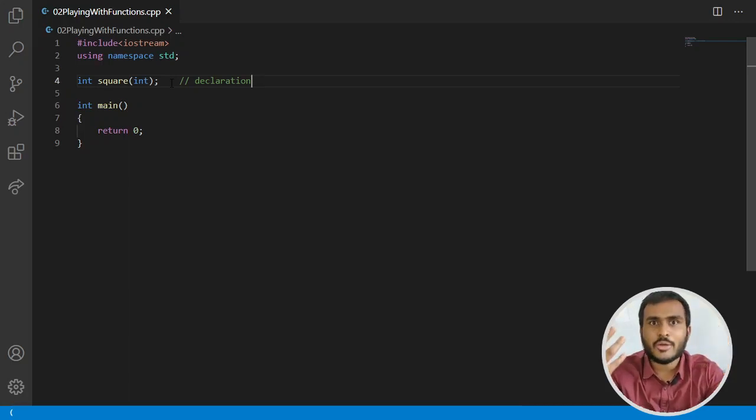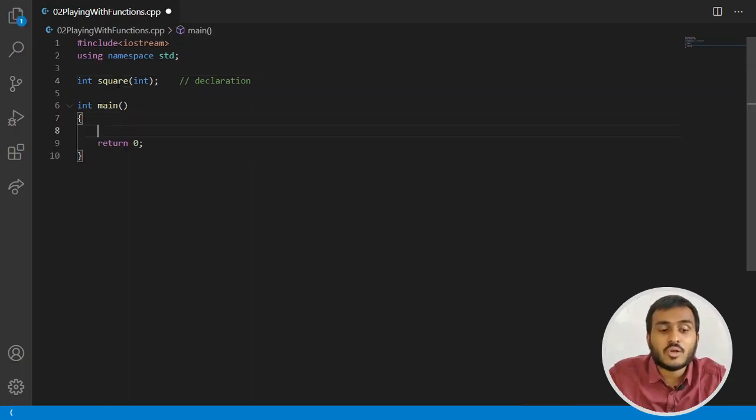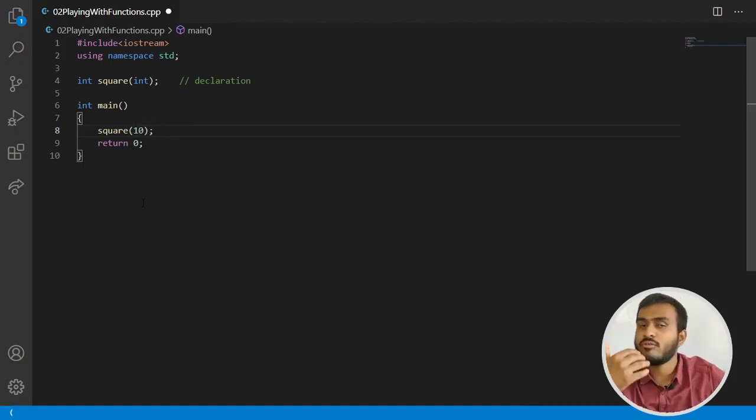If the function doesn't have any body, then will it be a good practice if we call it? So let's try. If the function doesn't have any body, that means we don't know what the function is going to do, and we are calling that function, then it makes no sense, right? But still, let's see what will happen if we call a function without writing its definition. So let me call square function and let me pass 10 as the input. Now the square function, let's think in this way. The square function will return me the square of 10 or whatever input I am passing. So let me write it like this.